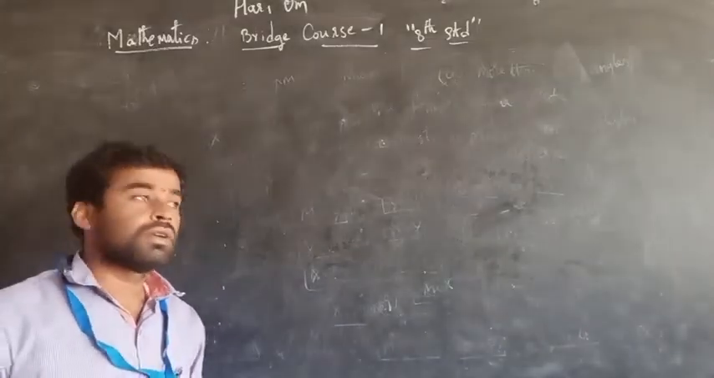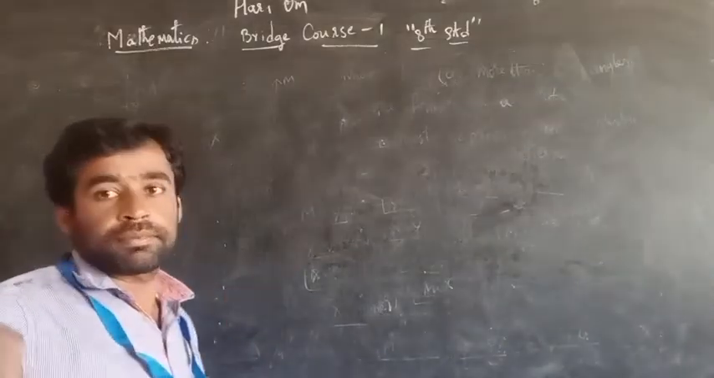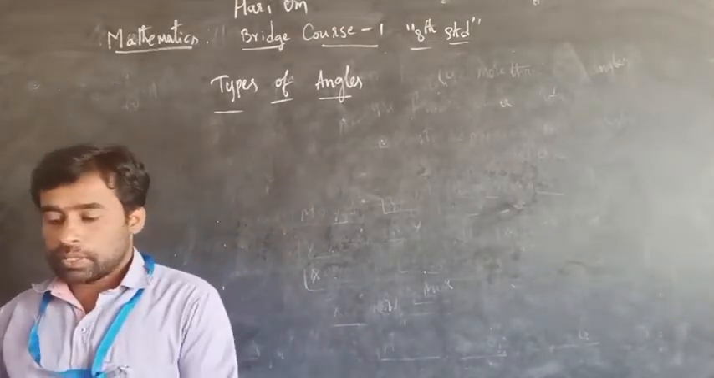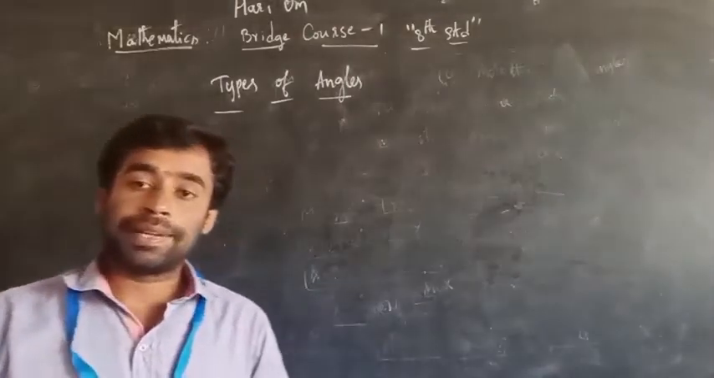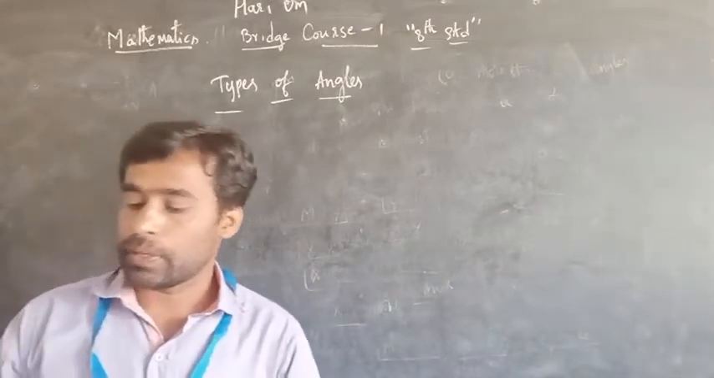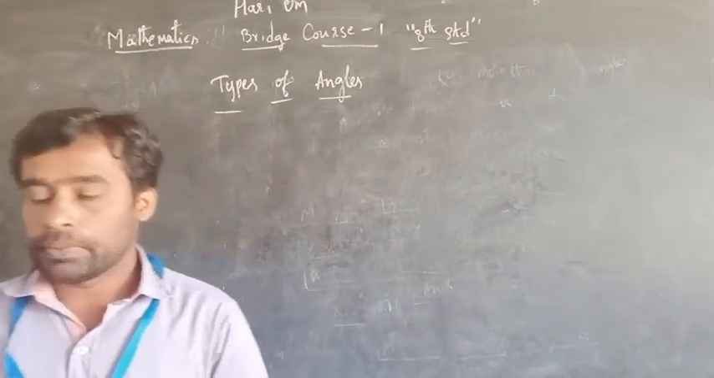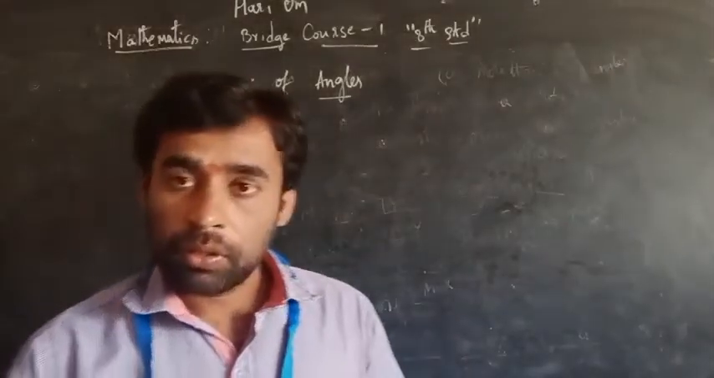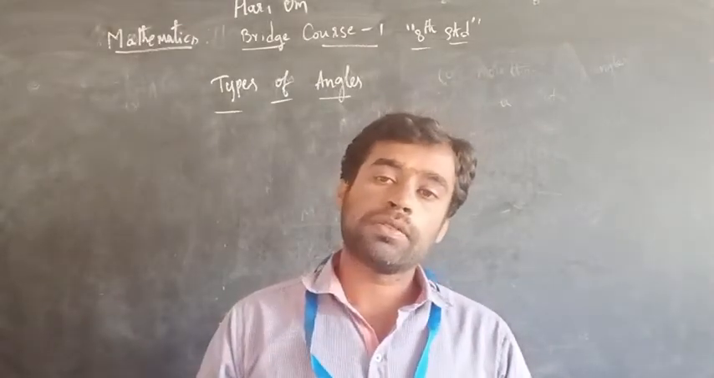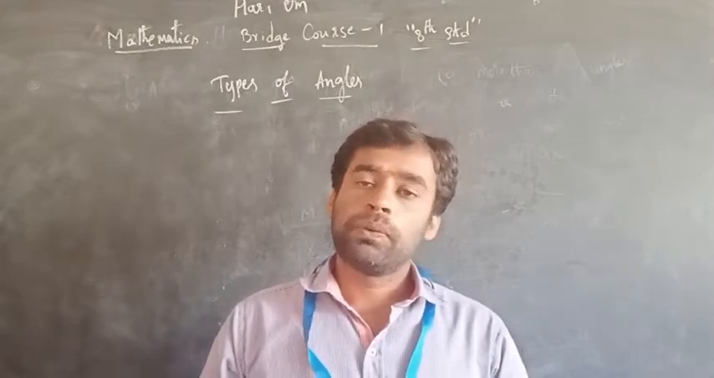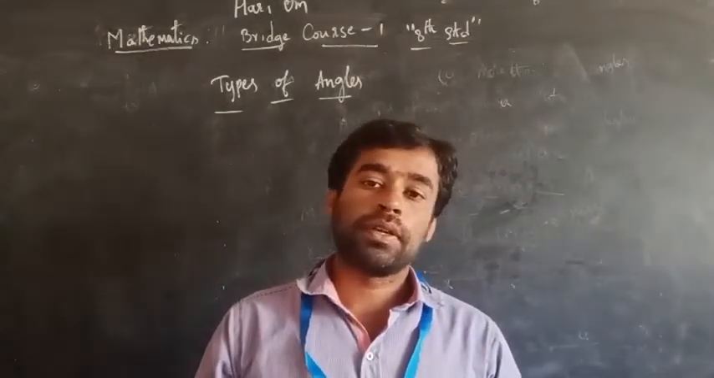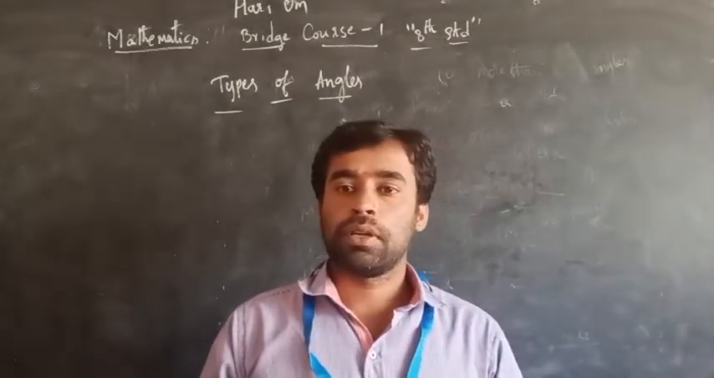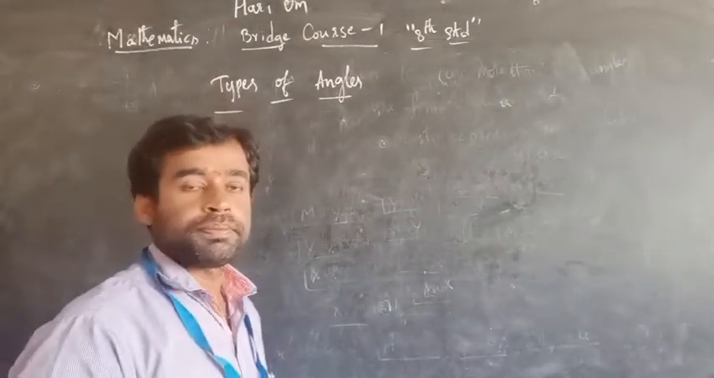So, we have to take types of angles. The angles can be classified on the basis of their measurements. We always say that we can measure angles with the instrument called a protractor. With the help of the different measurements, they have given some different names. Now come to the first one.